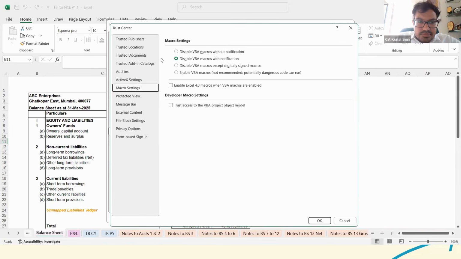I go to settings and enable VBA macros. I click that, but this option is not showing. Enable Excel 4.0 macros. This might be an Excel issue. That's what I had said: you have to connect with an Excel expert, because we've not encountered this issue. Okay, that will help, sir. Thank you.